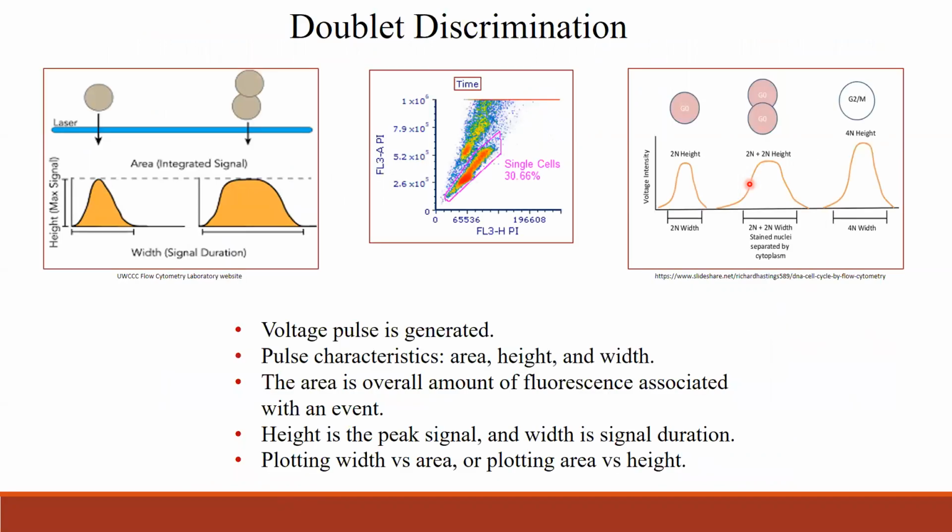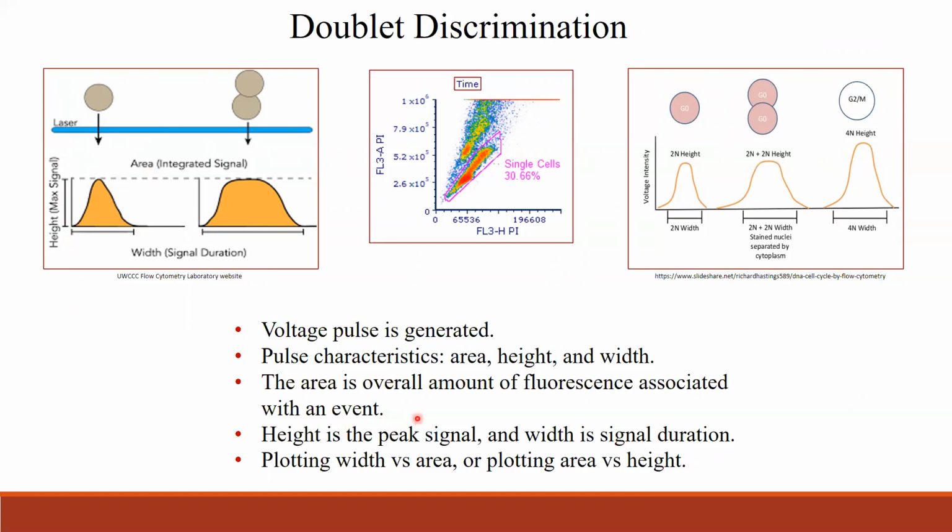So here, I just wanted to talk a little bit about the basics of doublet discrimination because it is critical for cell cycle analysis. This is just the basic. When you have a laser and any particle or cell passes through the laser, there is a pulse formation. A voltage pulse is generated, and the pulse characteristics are area, height, and width. So when there is a pulse, there will be a width of the pulse and a height of the pulse, and then you can calculate the area.